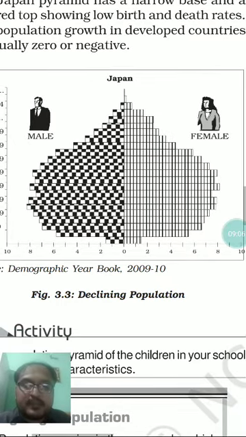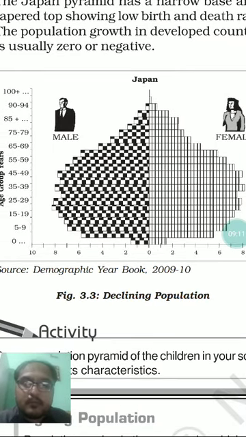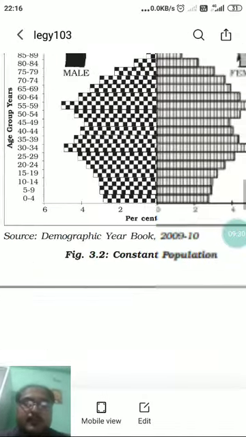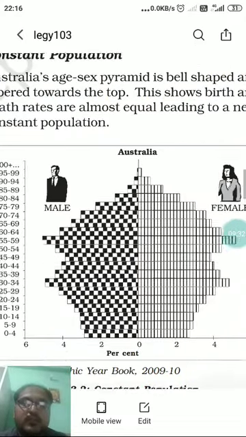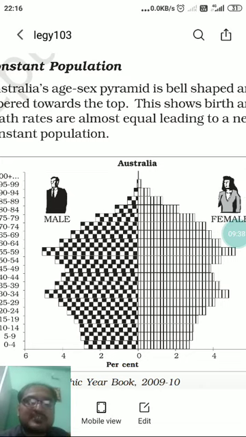So the basic difference is that here, if we go back beyond the last 10-year mark, you will find the rate of increase in growth rate of population of males and females is on a higher side. Whereas in case of a constant population age sex pyramid showing country like Australia, you will find there is no such explosive population growth rate.